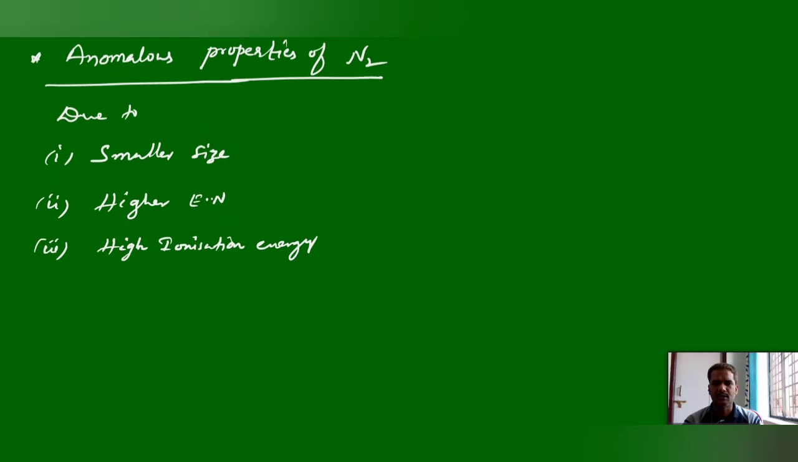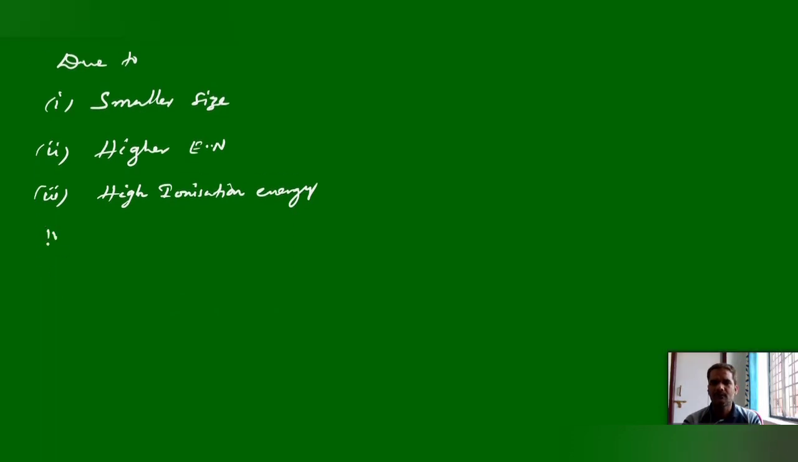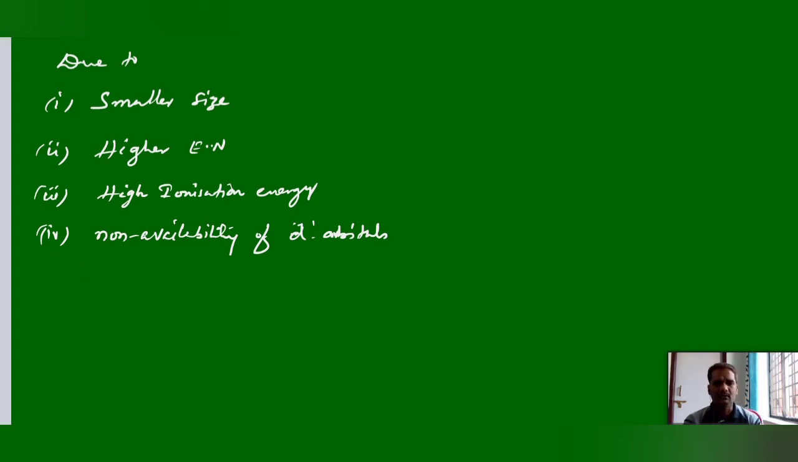Higher ionization energy. And the fourth very important reason, non-availability of d orbitals, or absence of vacant d orbitals. There is no involvement of d orbitals in the case of second period elements. D orbitals will be involved from the third and higher period elements. So these are the few reasons why it can show some anomalous properties.